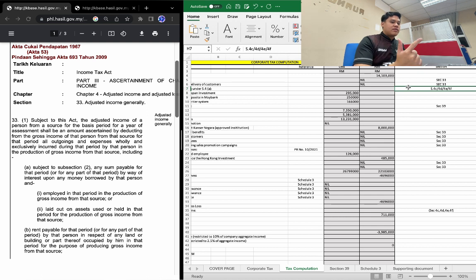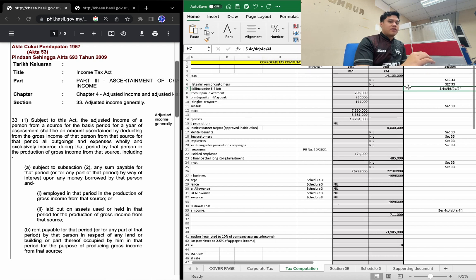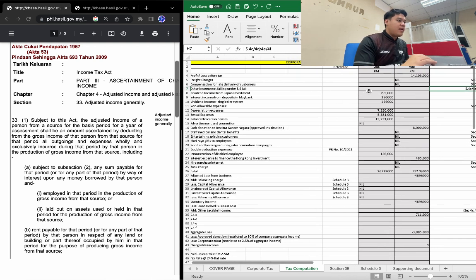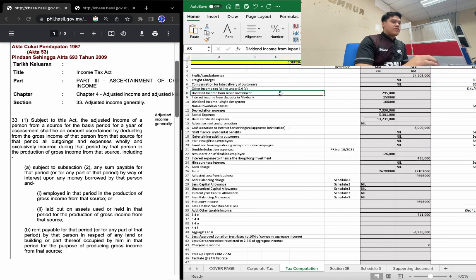Okay, so next is other income not falling under section 4A, which is section 4C, section 4D, section 4E, and section 4F. Actually, we have section 4B, but corporate taxation normally doesn't compute employment income because the company does business. The first one I have allocated is dividend income from Japan investment. Dividend income from Japan investment falls under section 4C.